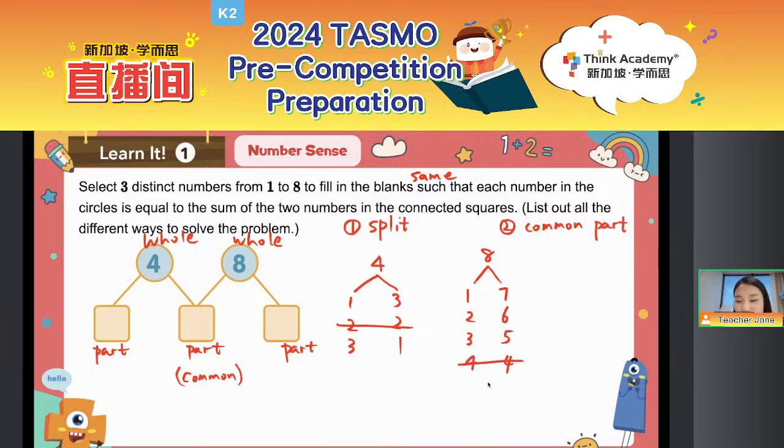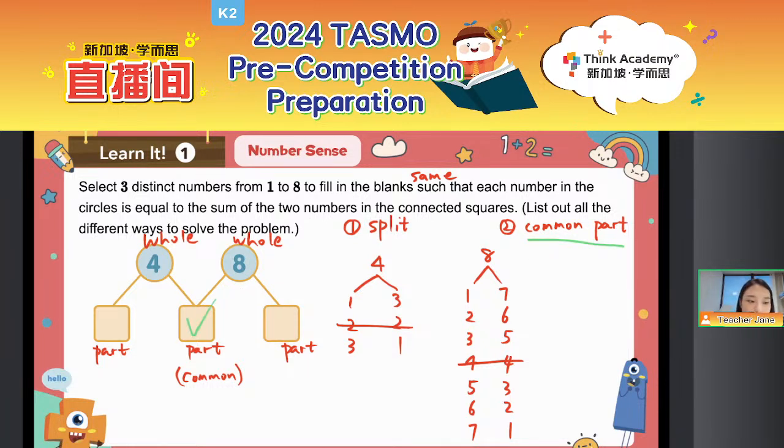Cannot, right? So cross it out. And then 5 and 3, 6 and 2, 7 and 1. So these are all the ways we can split the numbers. Then everyone, we also said that there's a second step, right? The second step here is that we need to find their common part.